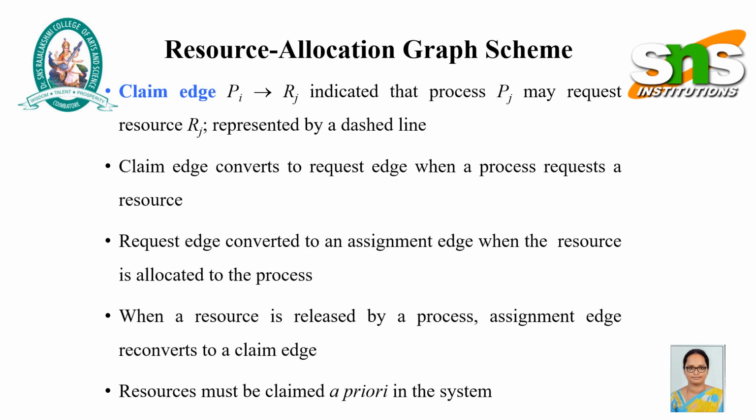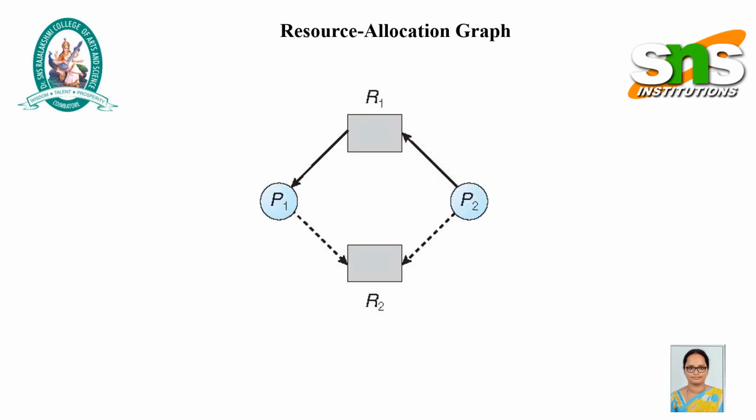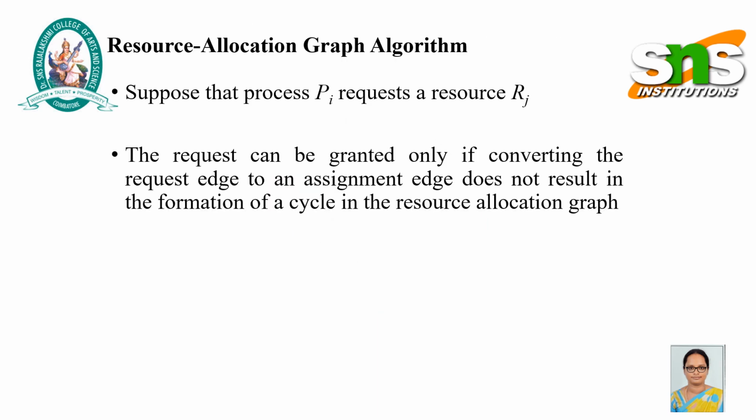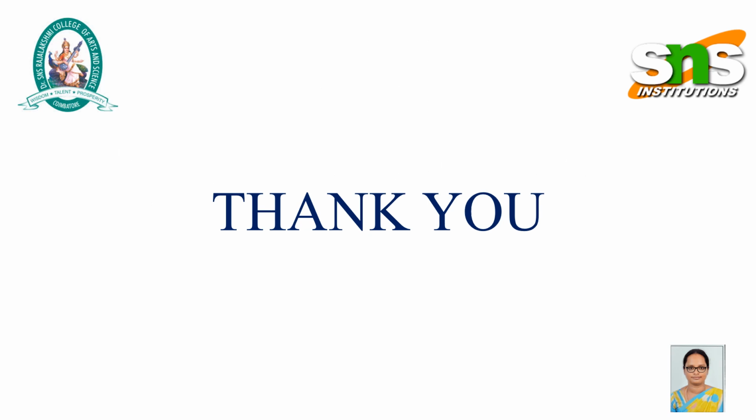Resource allocation scheme. By using the resource allocation scheme, all the resources are allocated using the graph structure. See here the graph representation of processes P1 and P2 with allocation of resources R1 and R2. By using this resource allocation graph algorithm, we can decide that it doesn't have a cycle form.